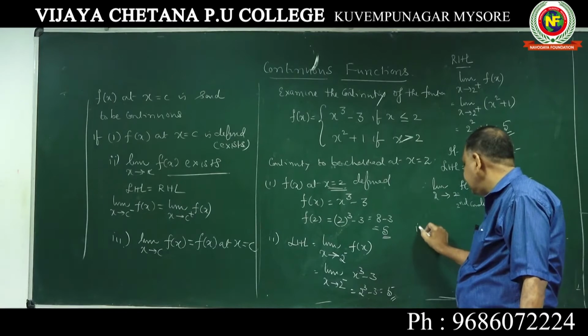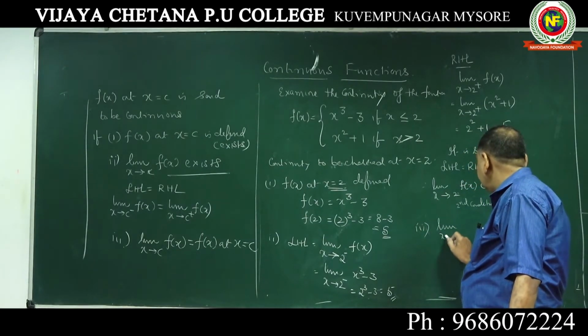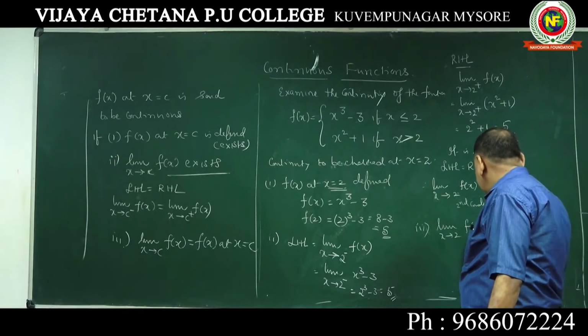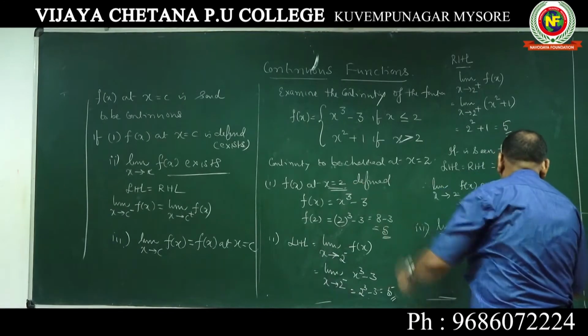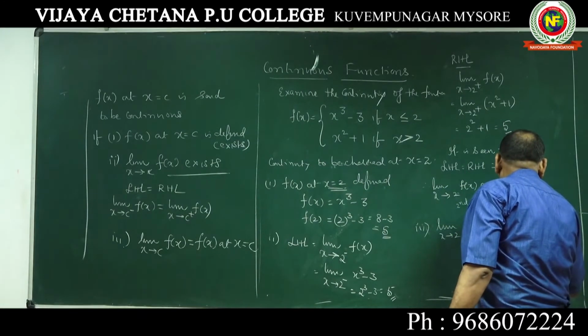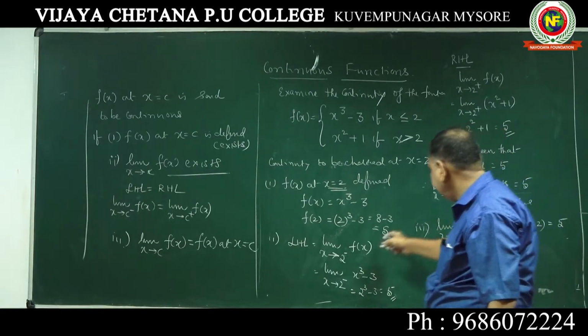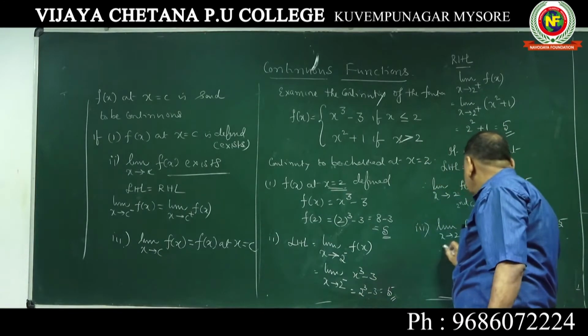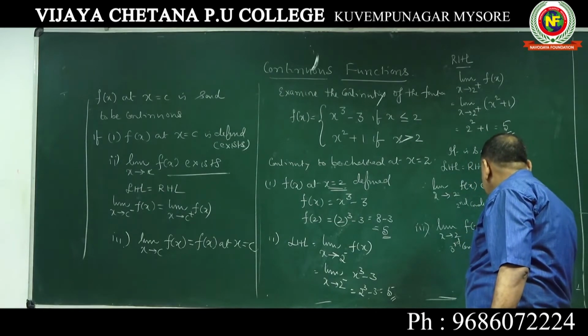Third condition is, I told you, limit extending to 2 of f of x is equal to f of x at x equal to 2. F of x at x equal to 2 is equal to 5. See, both are same. Therefore, third condition satisfied.